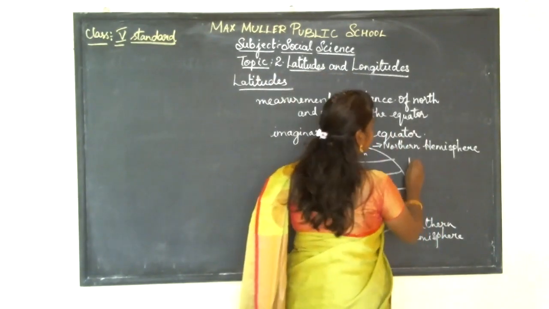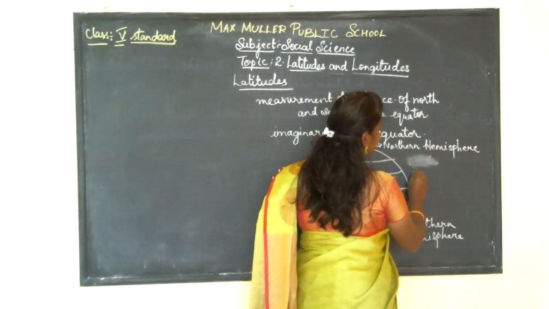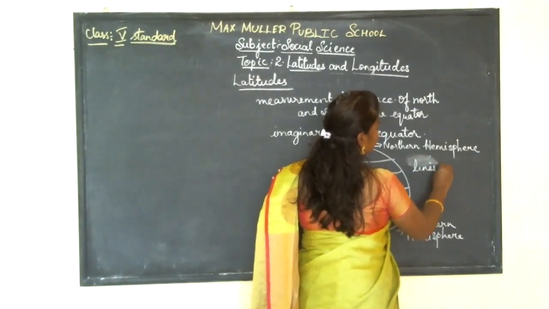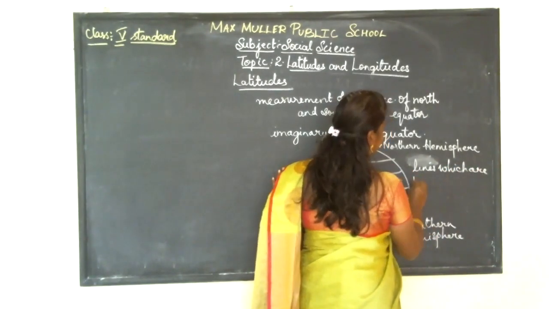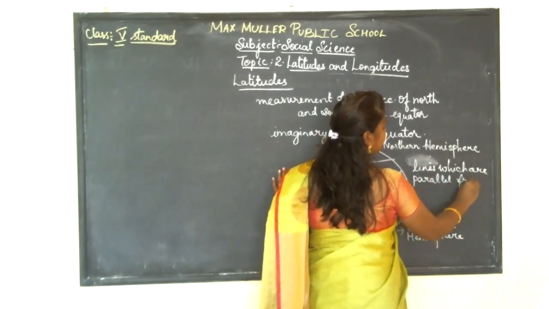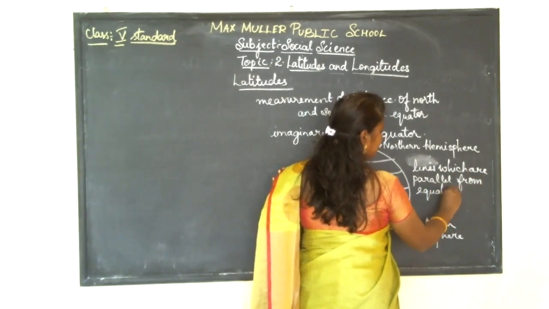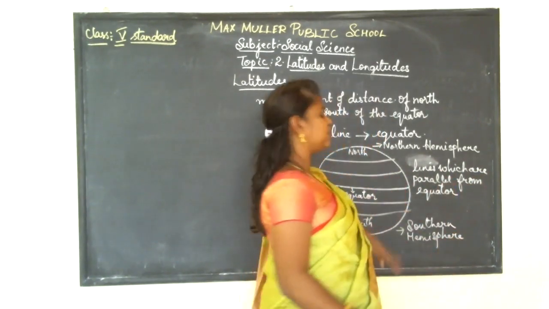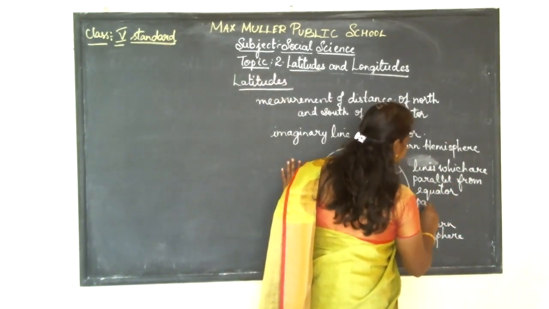So latitudes are known by this. The lines which are parallel to the equator are called parallels of latitudes.